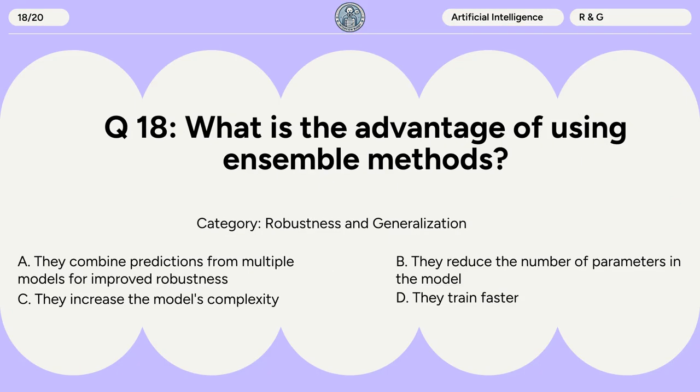Question 18. What is the advantage of using ensemble methods? A. They combine predictions from multiple models for improved robustness. B. They reduce the number of parameters in the model. C. They increase the model's complexity. D. They train faster.